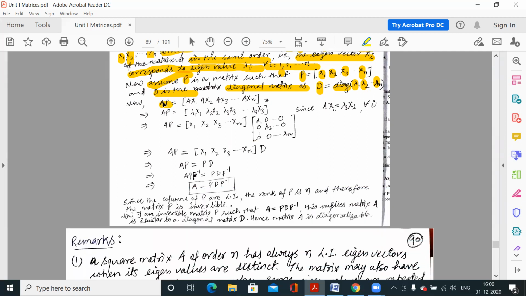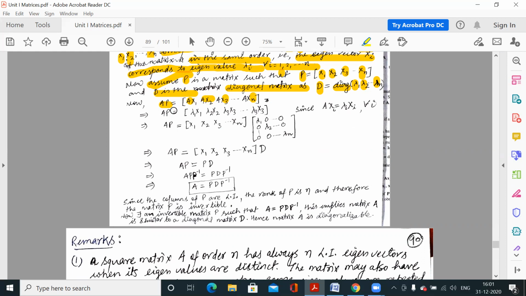So we are finding the value of AP. What is AP? P is this matrix x1, x2, x3, xn. So we are multiplying A to P. That means A would be multiplied to each of the columns of P. So this is the value of P: x1, x2, x3, xn. We are multiplying A to P, so we get A x1, A x2, A x3, A xn.